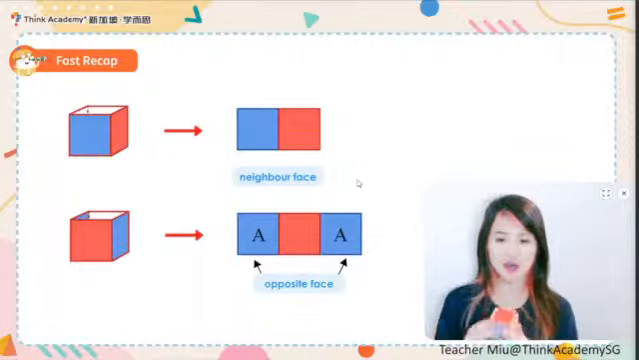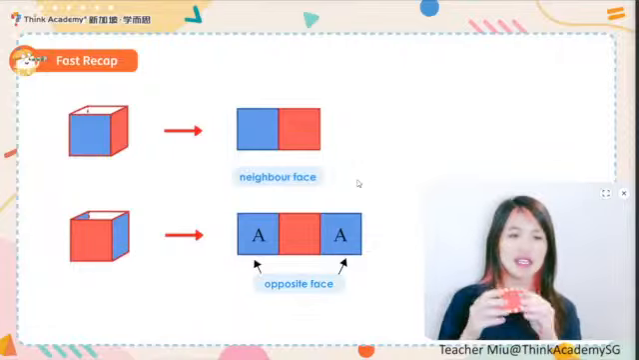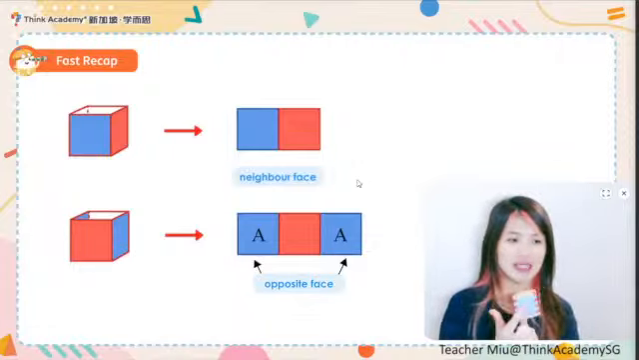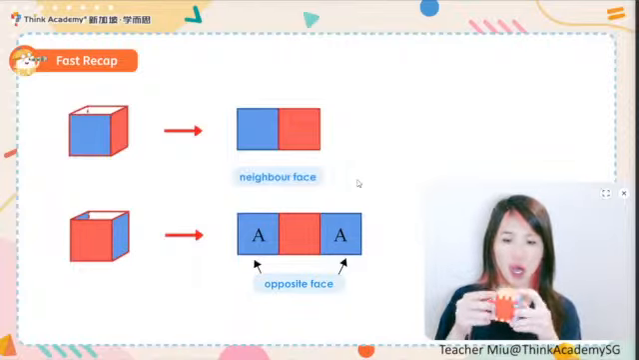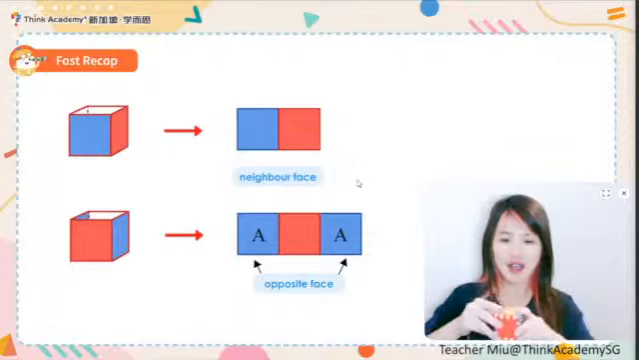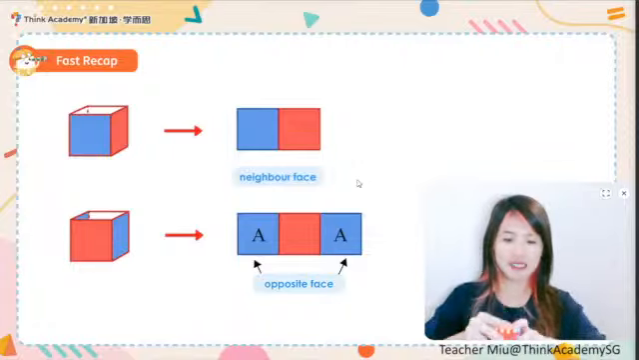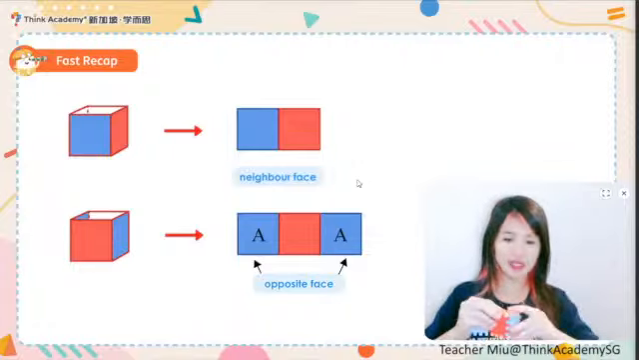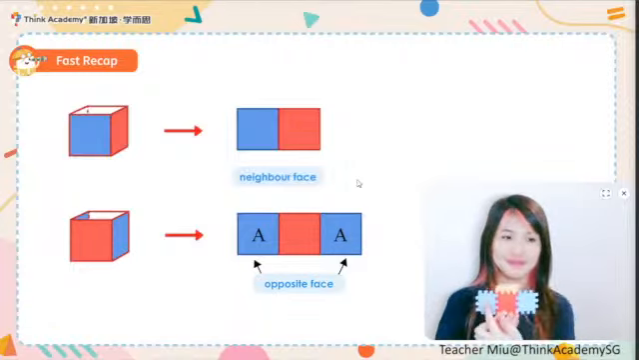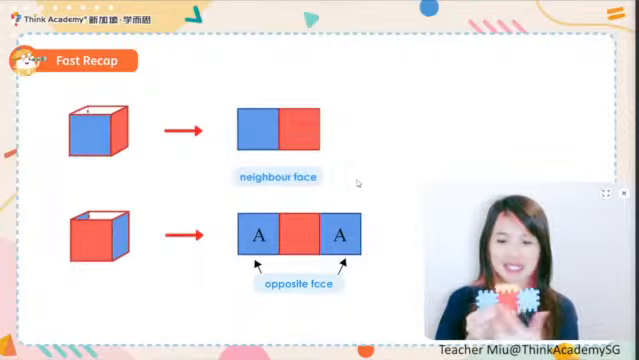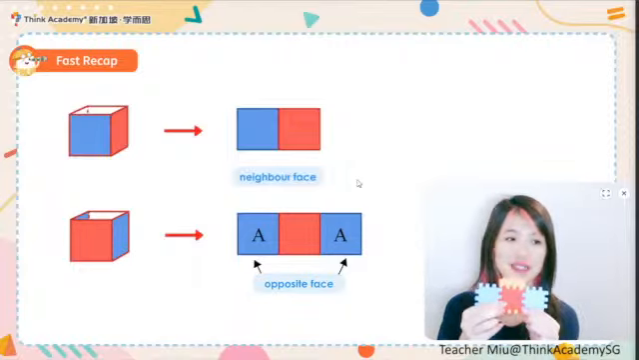What does it mean? Let me just show you with this. We can see the blue one and another blue one. They are opposite to each other. So when I open it, you would find out that they are the opposite faces. Would they be connecting to each other? No. You must skip one to its opposite face. There must be someone next to it.